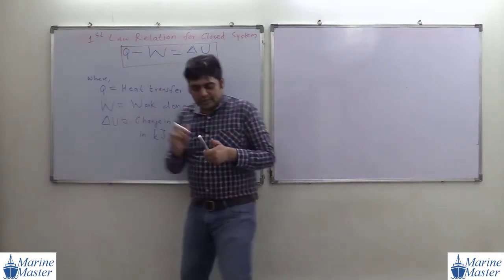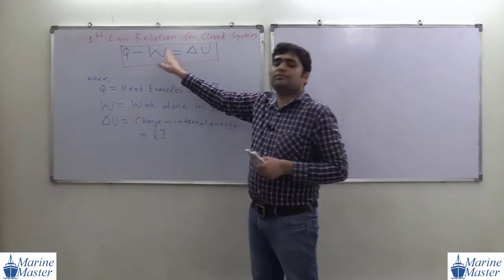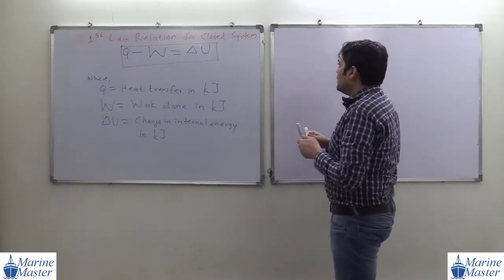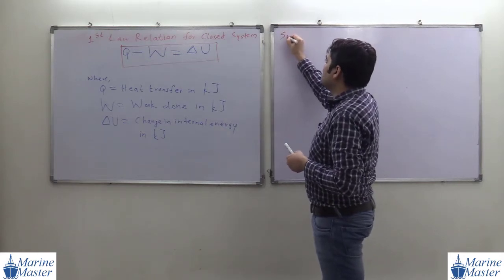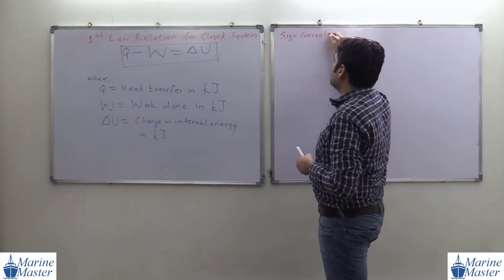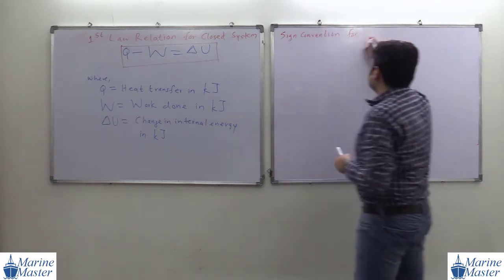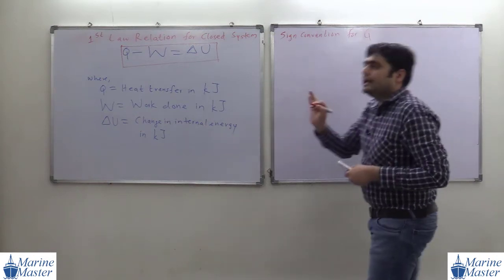Now we are going to study the sign convention for heat transfer, then the sign convention for work done. So the first point is the sign convention for Q. Q means heat transfer.